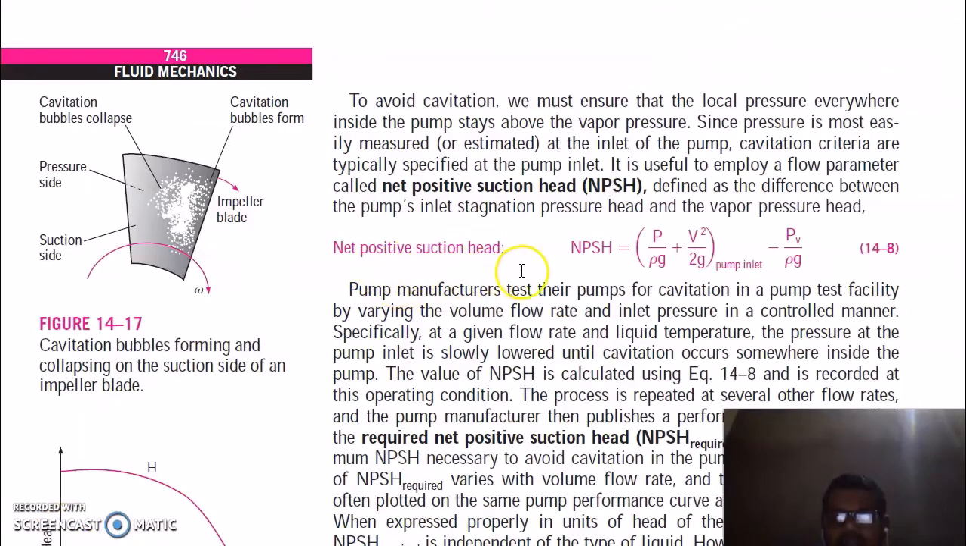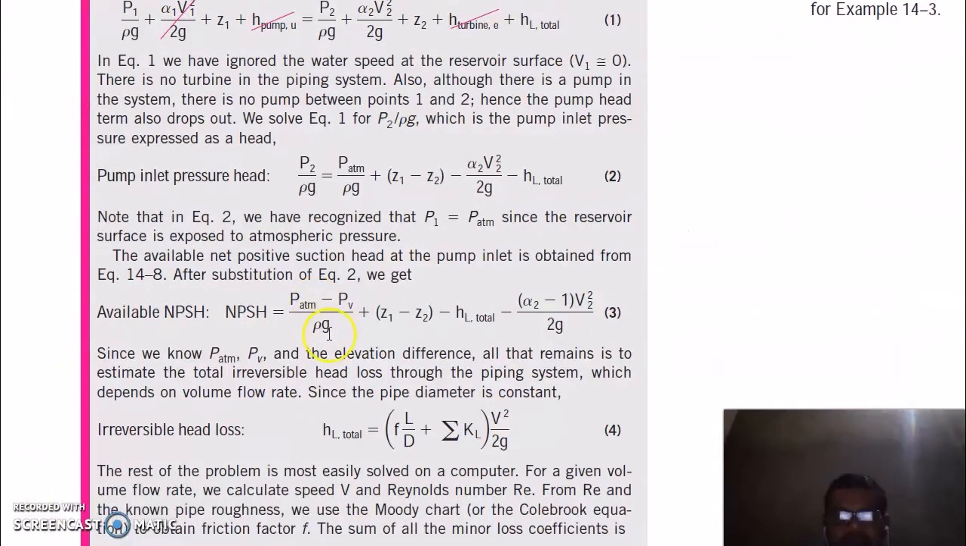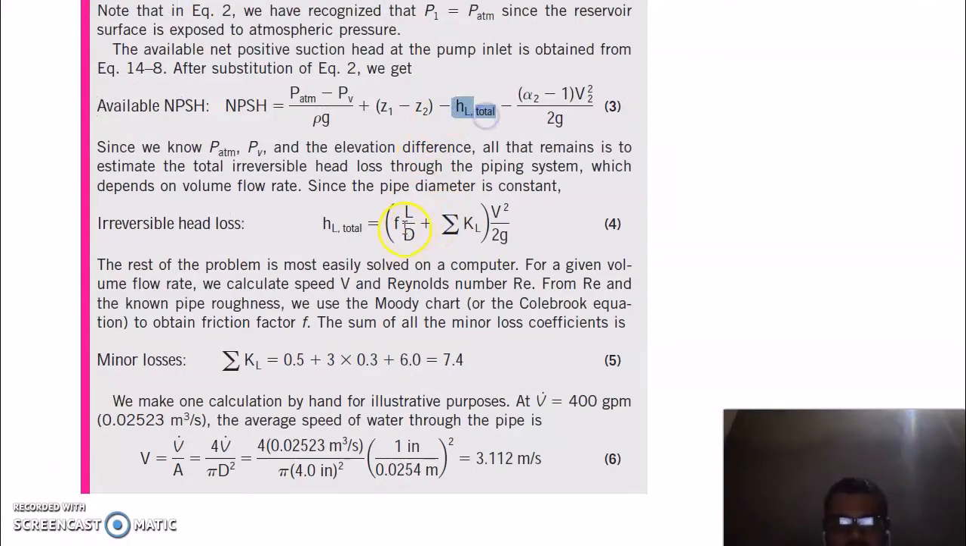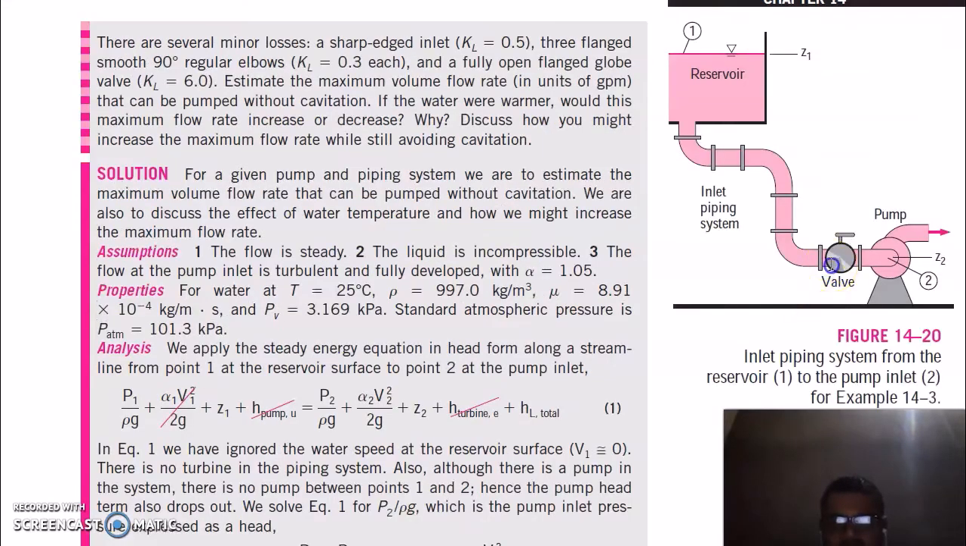This is the net positive suction head, which is NPSH, which is equal to this. You can put P_v by rho g here and you will get the net positive suction head. So you will get this here. This is the net positive suction head available at the pump. Now the head loss is equal to this, which is due to friction and due to the elbows. Here KL is equal to 0.3 at each elbow and KL is 0.5 at the sharp inlet.